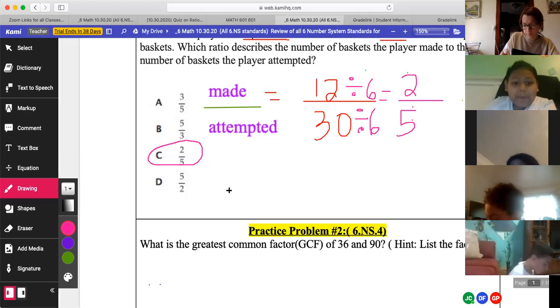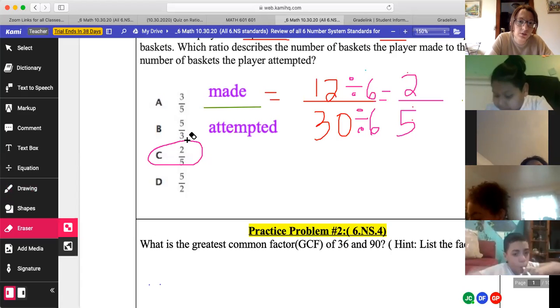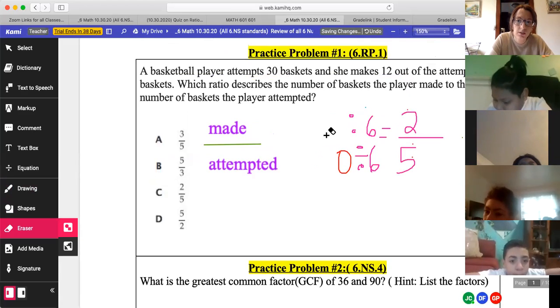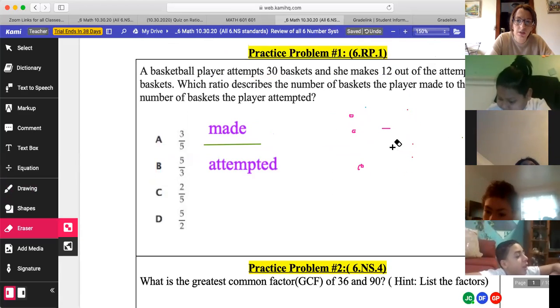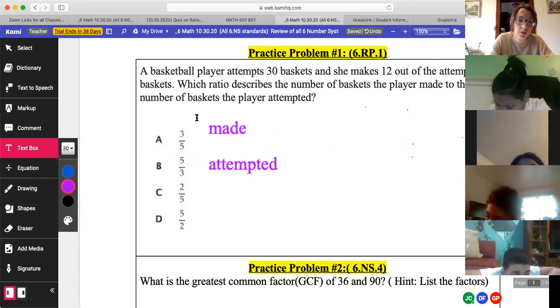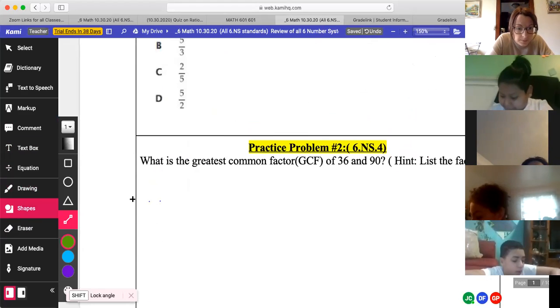What is the greatest common factor, GCF, of 36 and 90? Hint, list the factors. Okay, so what are we going to do? We're going to put 36 and 90, and then make columns for them. Make columns. Okay, keep going. I like how you're using your language.